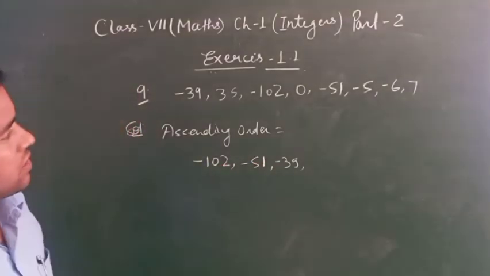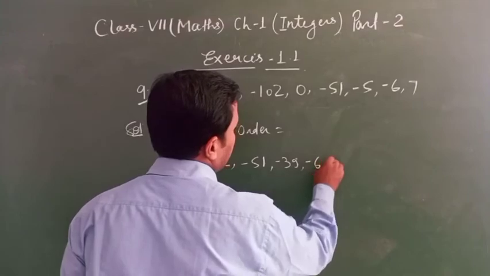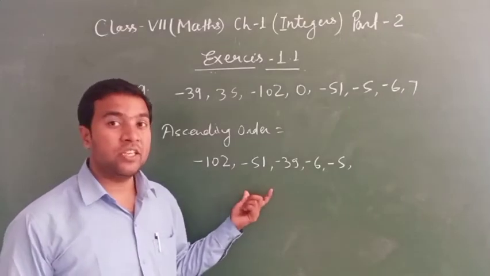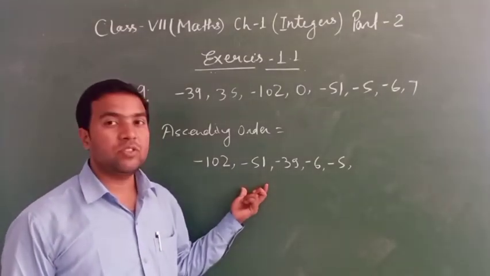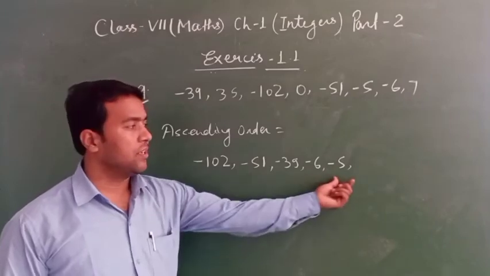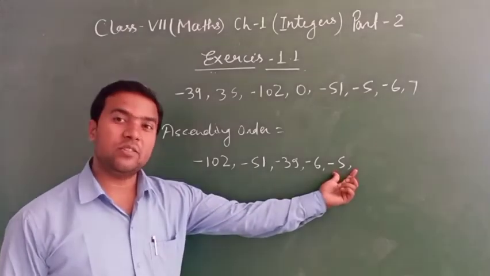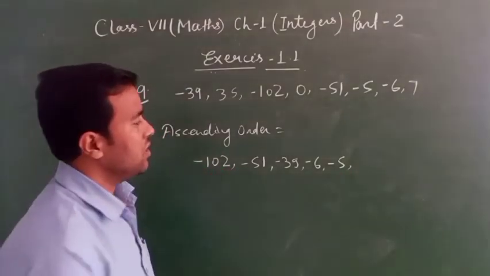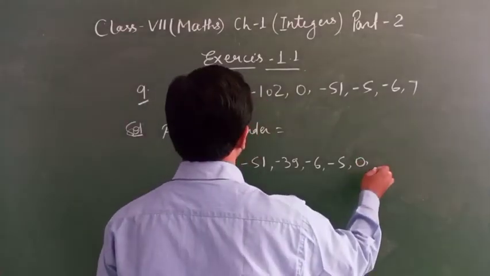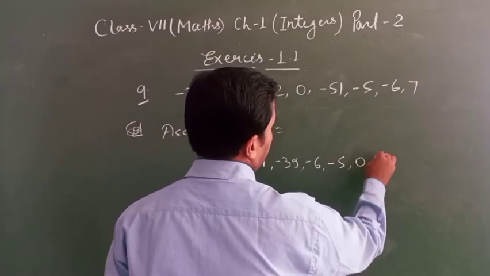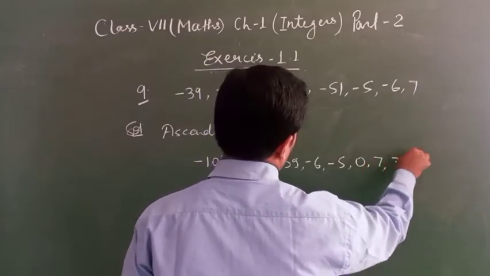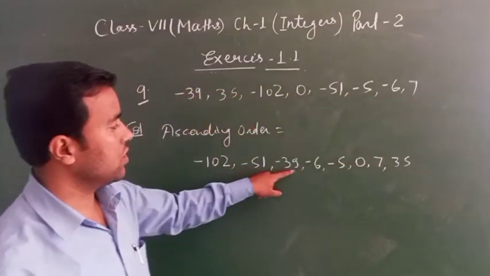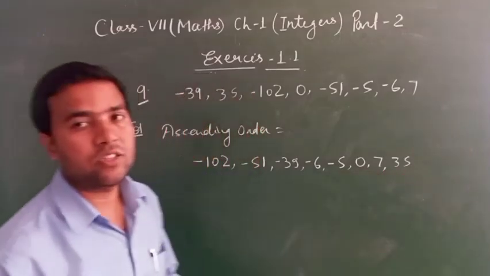After that, minus 6, minus 5. In negative integers, if anyone asks which is the biggest number, minus 5 is greater, and minus 102 is very small. After that, 0, then 7, then 35. So 1, 2, 3, 4, 5, 6, 7, 8. It is in ascending order.